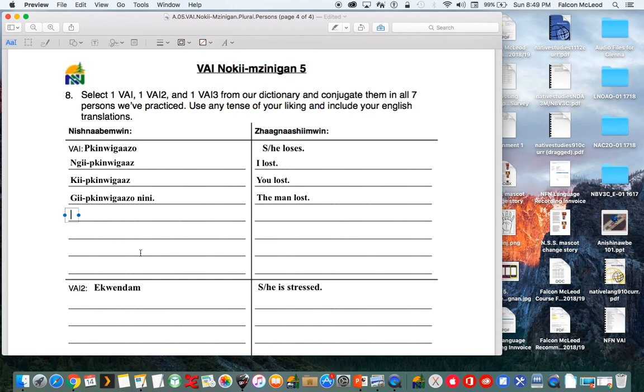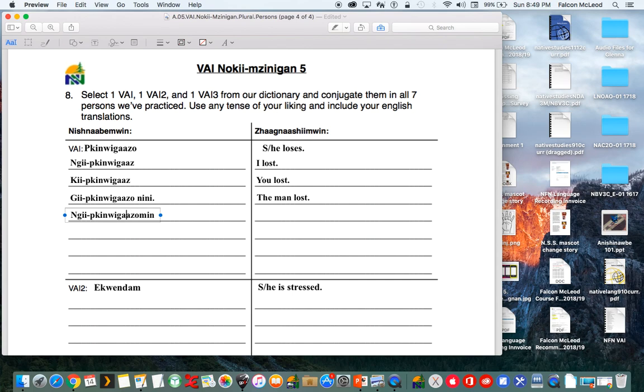All right. So now we're doing first person plural. We're going to add min to the end of this, essentially. So Gi, Pekinwigazo, min. Count back to our third last consonant. So N is last, M is second last, Z is third last.